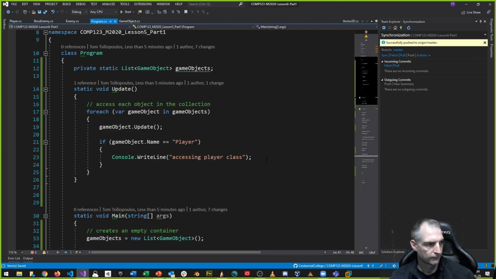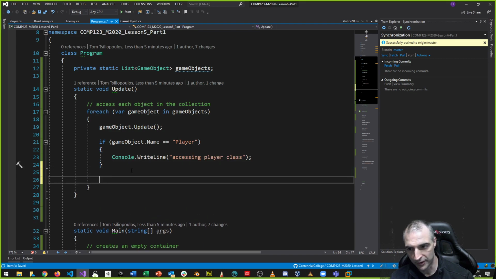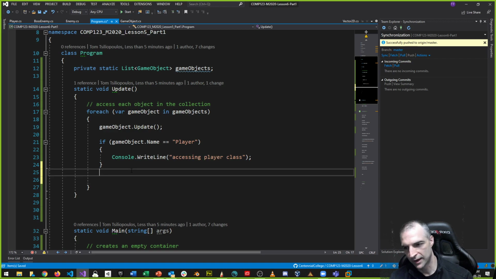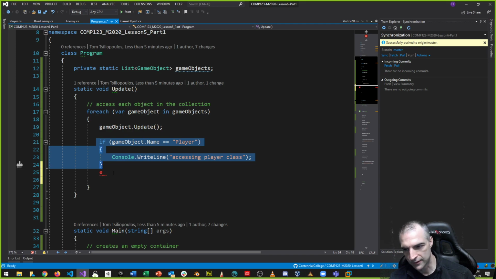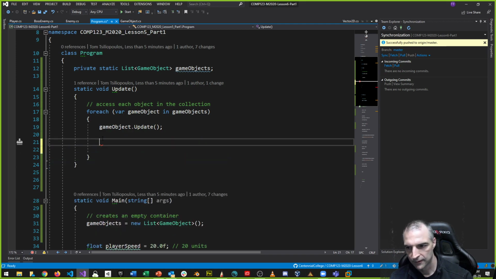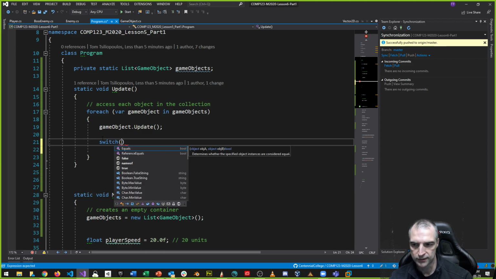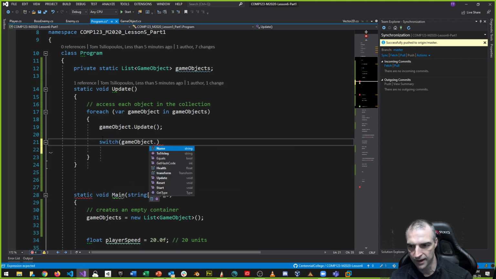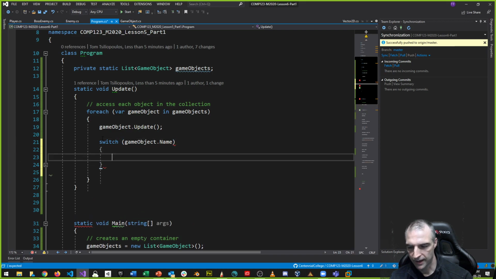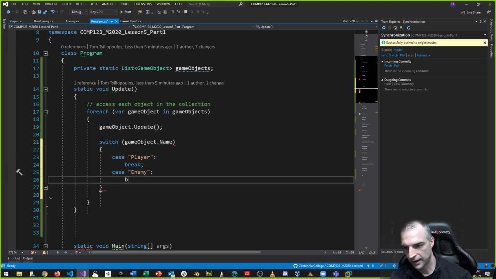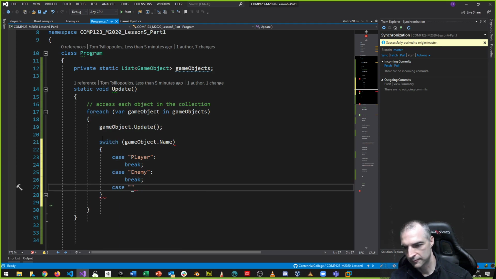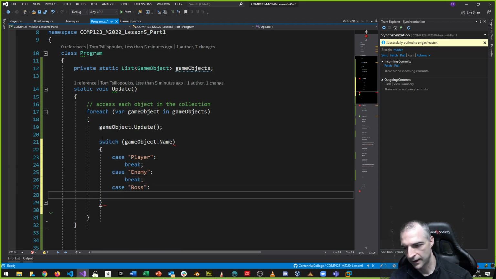Guys, think about this. So for example, I have player, and then I have another one. By the way, this is wrong. And I might say else if, or I could do a switch case. So let's do a switch now instead of this. The switch is going to be on my game object dot name. And I can say case player, do something. Case enemy, do something else. Case boss, do something else.